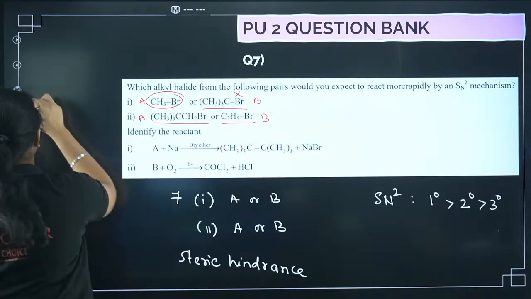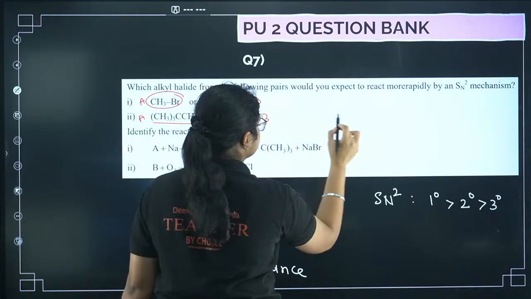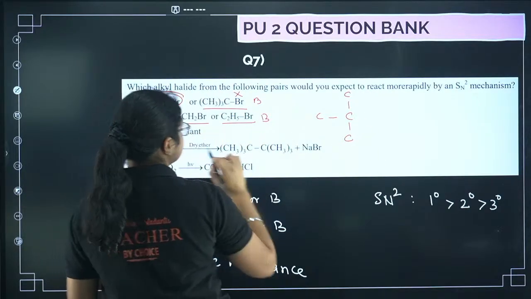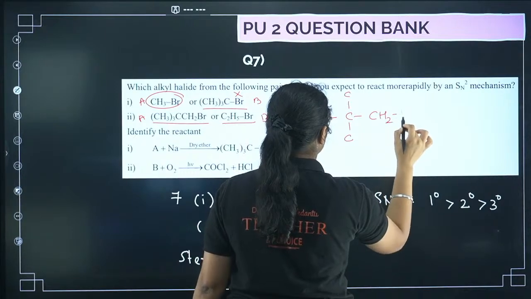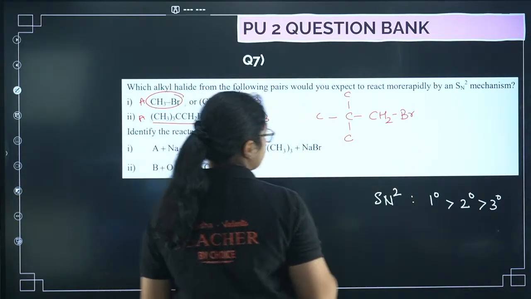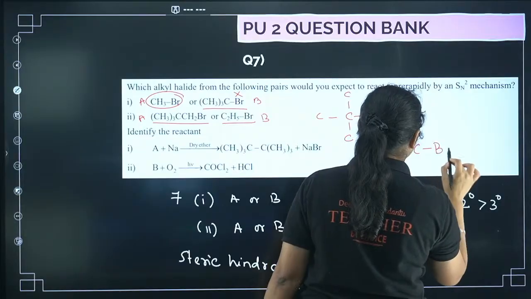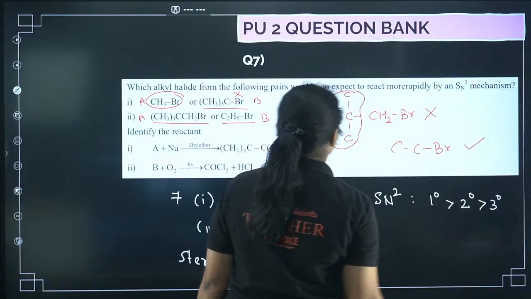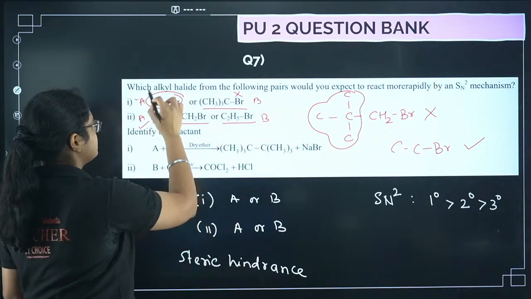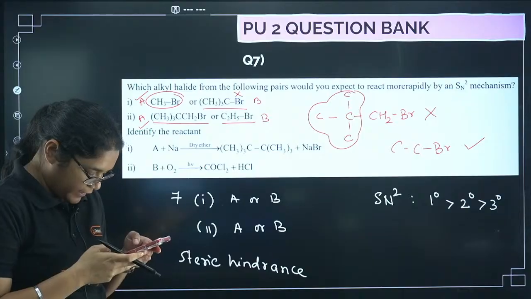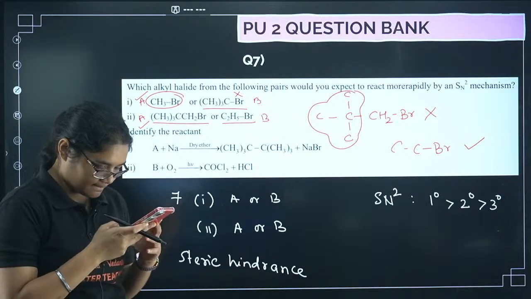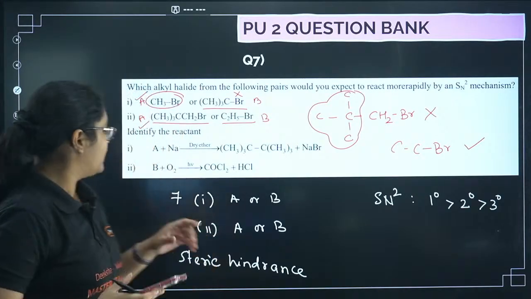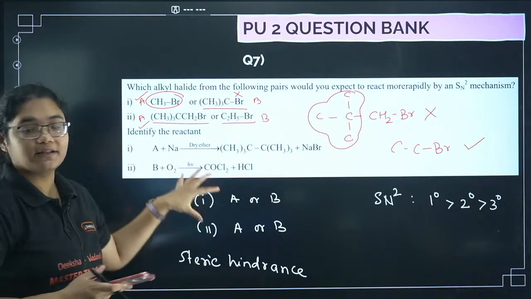So here you can see, if I draw this structure, the first one, it is like this, C, C, C, then you have CH2Br, okay, and then you have C2H5Br. Now you see here there is so much bulkiness, right? So this one will not react, this one will react faster. So here also it is A, here also it is A. Okay, clear? Yes, Akshay, definitely you can get. Okay, yes.